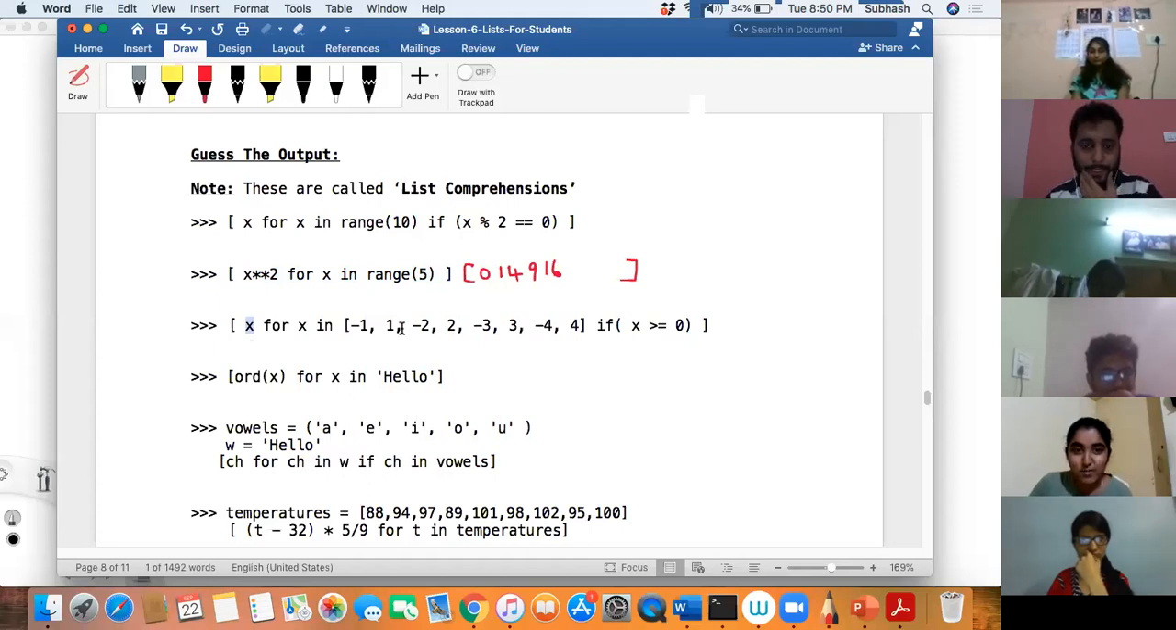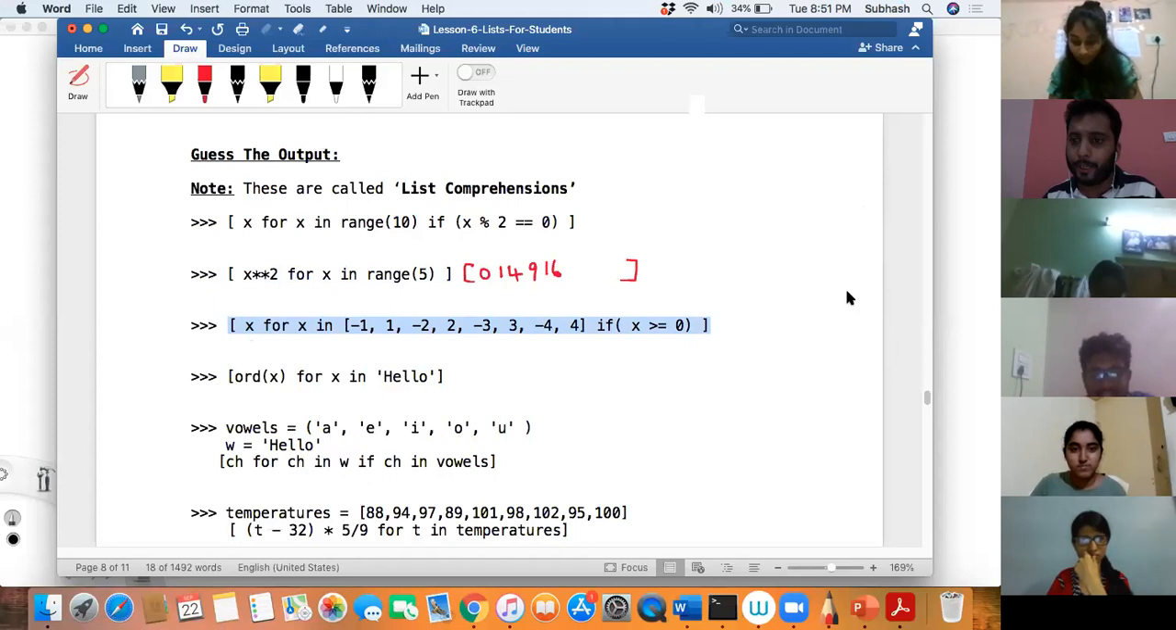Then 1. 1 is greater than 0, so it will sit in X. Okay, fine. So what will be the final output? Tell me. 1, 2, 3, 4. Yes, sir. Okay, we'll see. 1, 2, 3, 4. Yogesh is telling 1, 3, 4. Why? Yogesh, 1, 3, 4, or 1, 2, 3, 4?